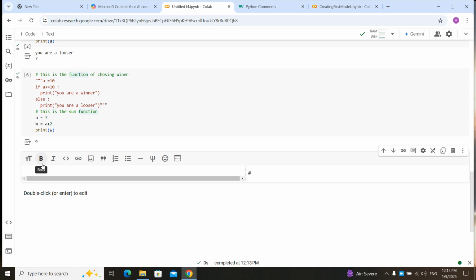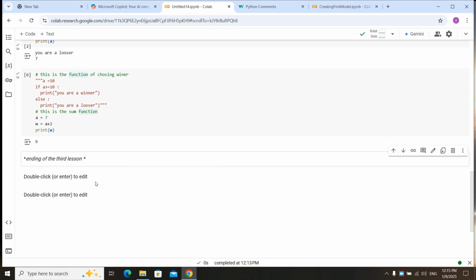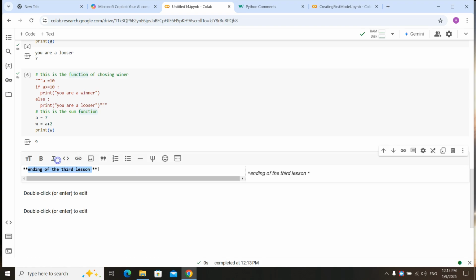For example, ending of the third lesson, and you can bold it. For example, after running, you must run this section. Let me run it. You can see the text is bold.